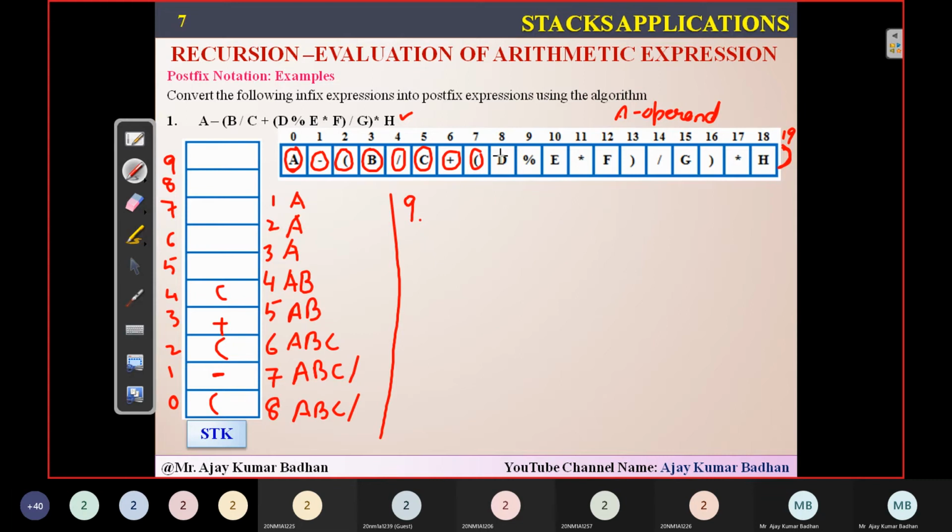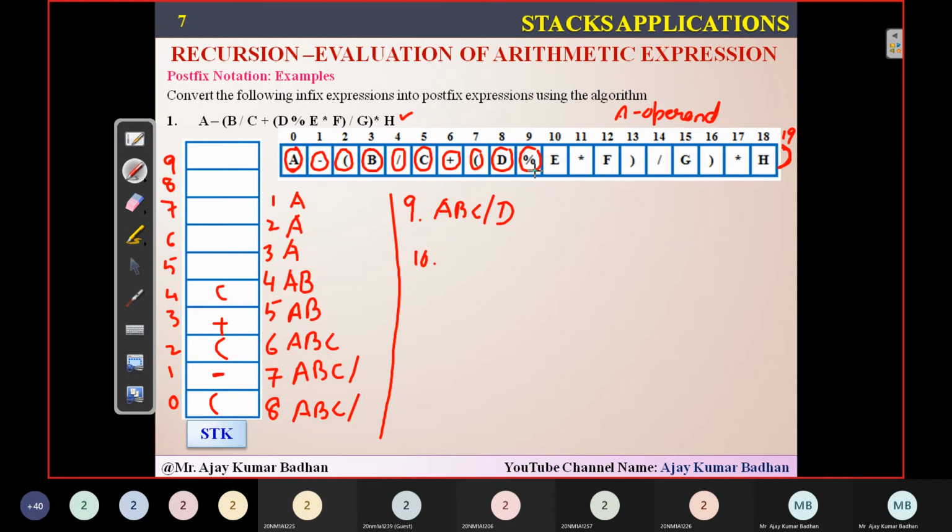Next, 9. When you're coming to the ninth iteration, what is the element I got here? D. D is an operand. And whenever an operand is coming, simply dump it into the expression. That is A, B, C slash D. Okay. Now, the 10th iteration.